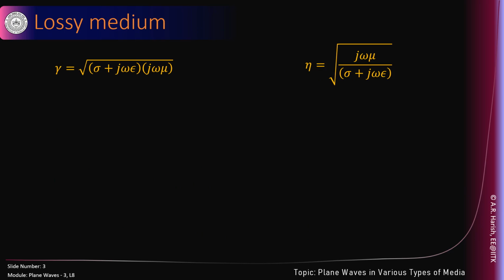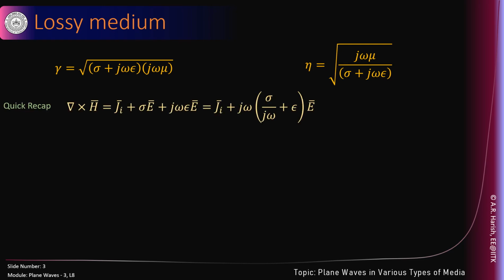If it's a lossy medium, gamma is complex because sigma is not 0, and eta is also complex. So there are multiple ways to specify the properties of the medium. One is via sigma and epsilon. The other way is representing in terms of epsilon prime and epsilon double prime, or epsilon prime and tan delta. We remember that. I thought it is good to do a quick recap of it.